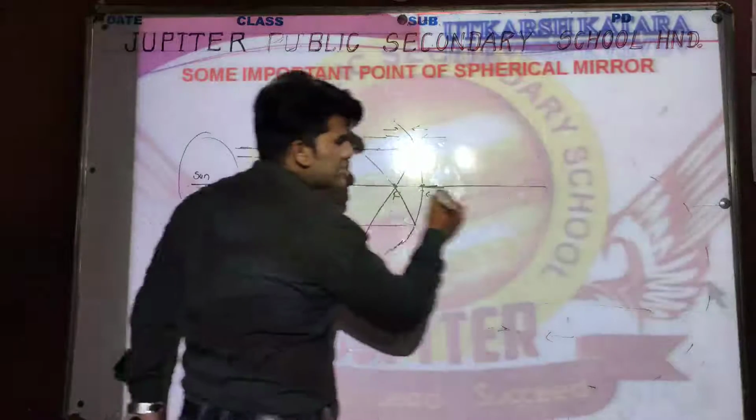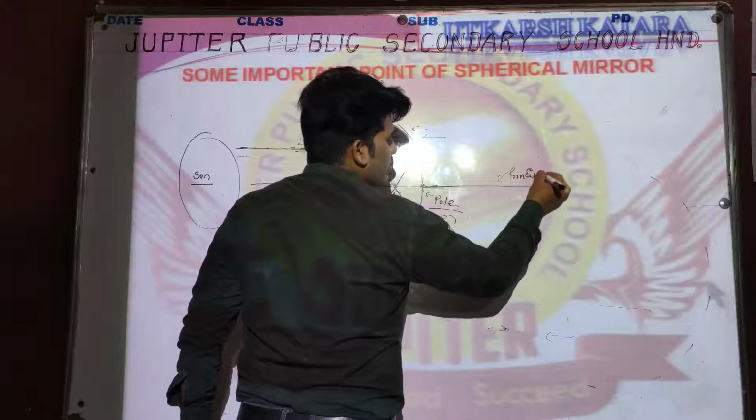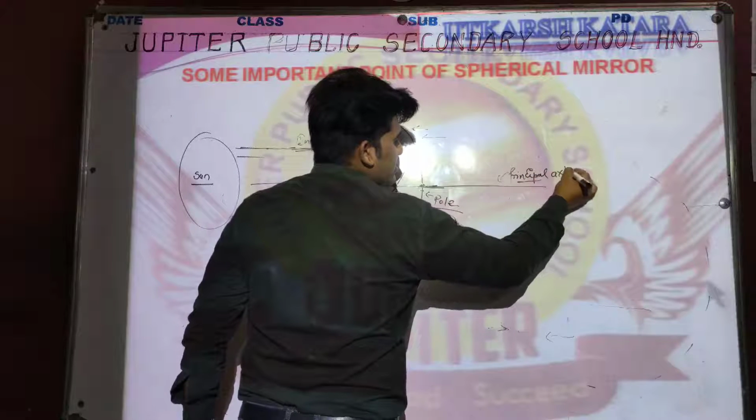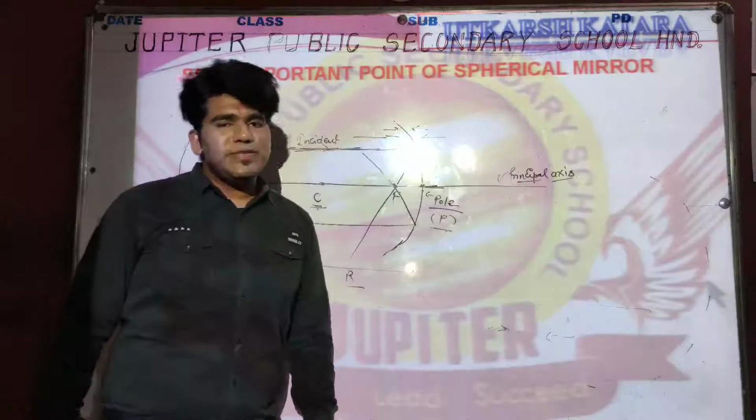Just concentrate on my words. Clear? And this imaginary line is known as the principal axis.